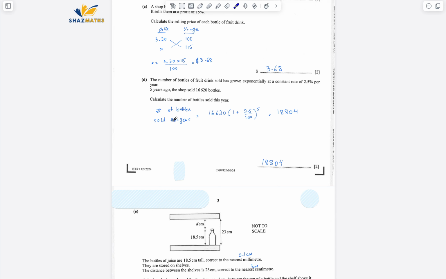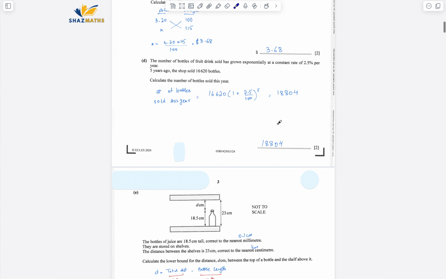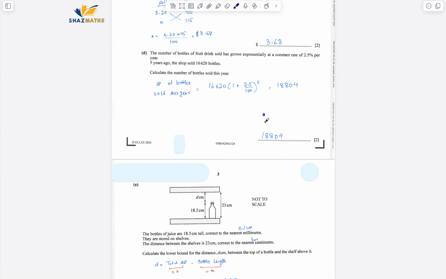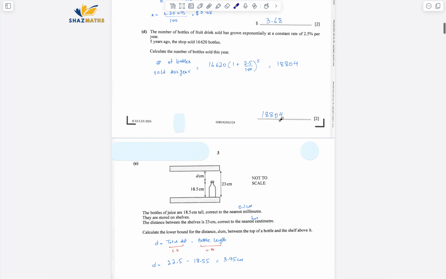Number of bottles sold this year equals the initial amount of bottles times 1 plus rate, to the whole power of t. That would give me the total number of bottles sold this year. The same concept is being applied here, so that's why we applied that, and I got 18804 as the answer. You can also write it down as 18800 in 3 significant figures.